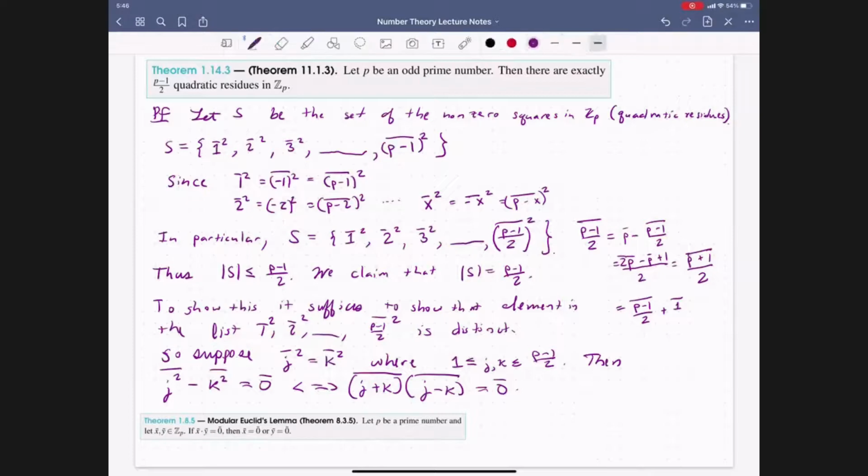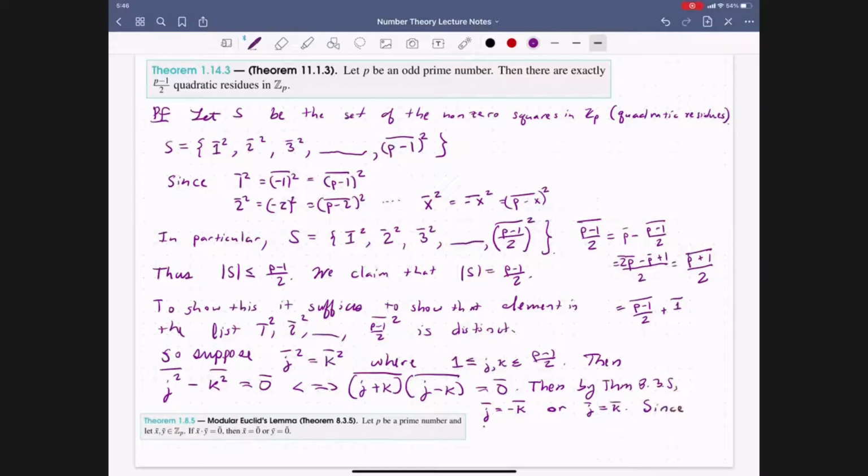So this tells us that this here is equal to 0, so j is equal to negative k bar, and similarly j bar is equal to k bar. So then by theorem 835, we have that j bar is equal to negative k bar, or j bar is equal to k bar.